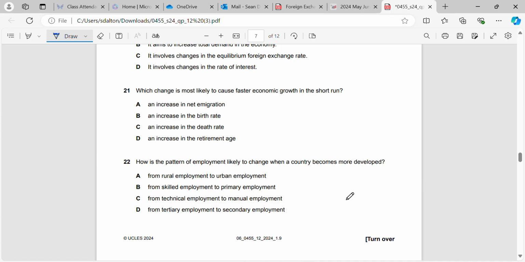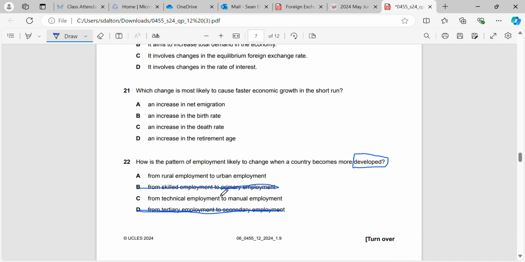Okay, question 22. How is the pattern of employment likely to change when a country becomes more developed? So a country is becoming more skilled or richer. What's going to happen? Will we move from tertiary to secondary? Possibly, but unlikely. From technical to manual, from skilled to primary? From skilled to primary, definitely not.